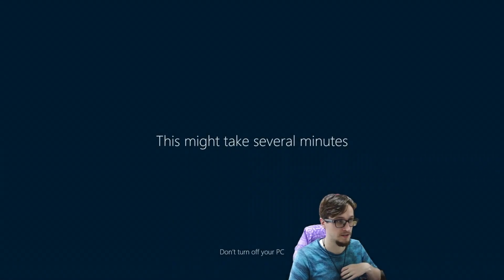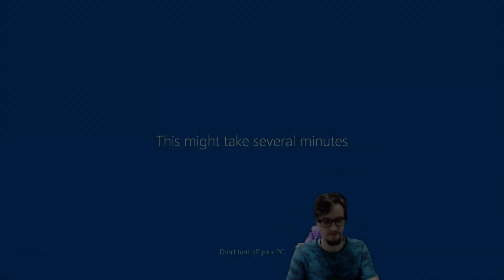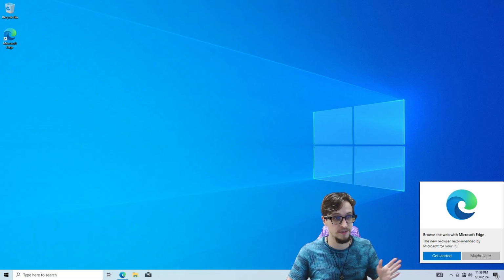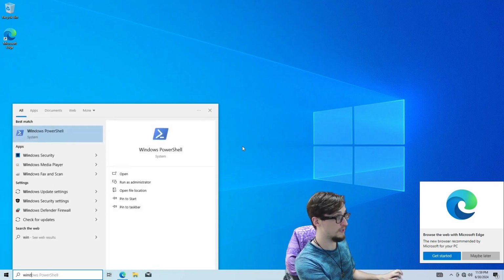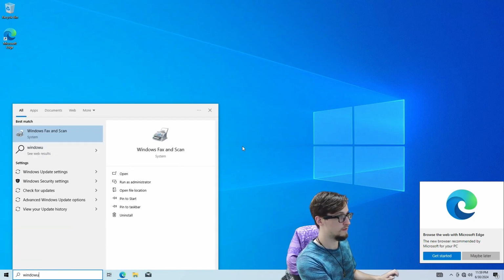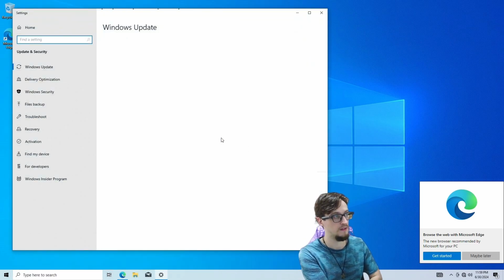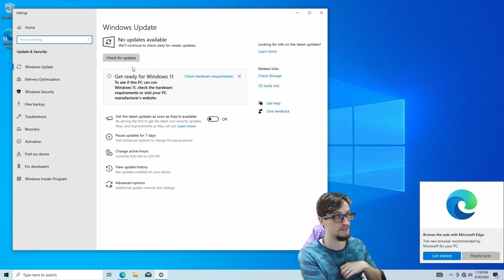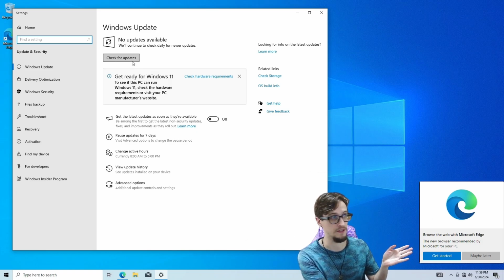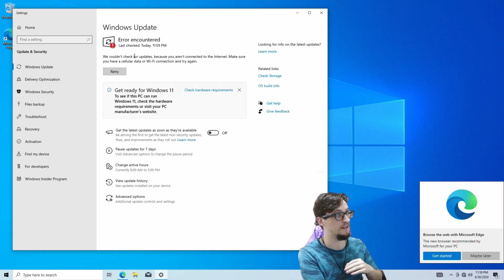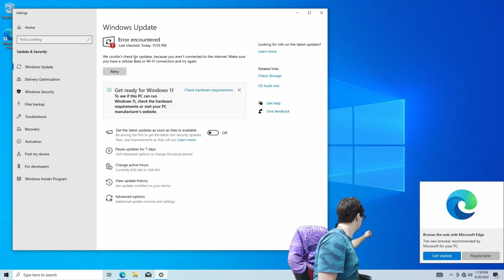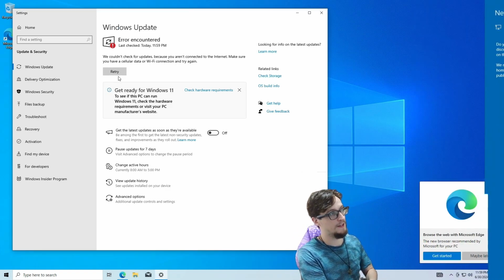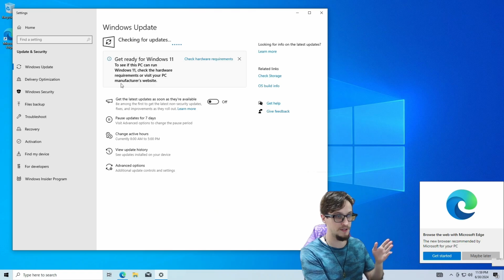Now we gotta wait again. Once Windows is done, I'll catch up with you when we get to the desktop. Alright, welcome to the Windows desktop. Before we go anywhere, we need to go to Windows Update. Salad doesn't like to run if Windows is out of date, and there are some important security updates that need to happen. Oh, gotta plug the Ethernet cable back in. Plug the internet back in, and then we can get started.